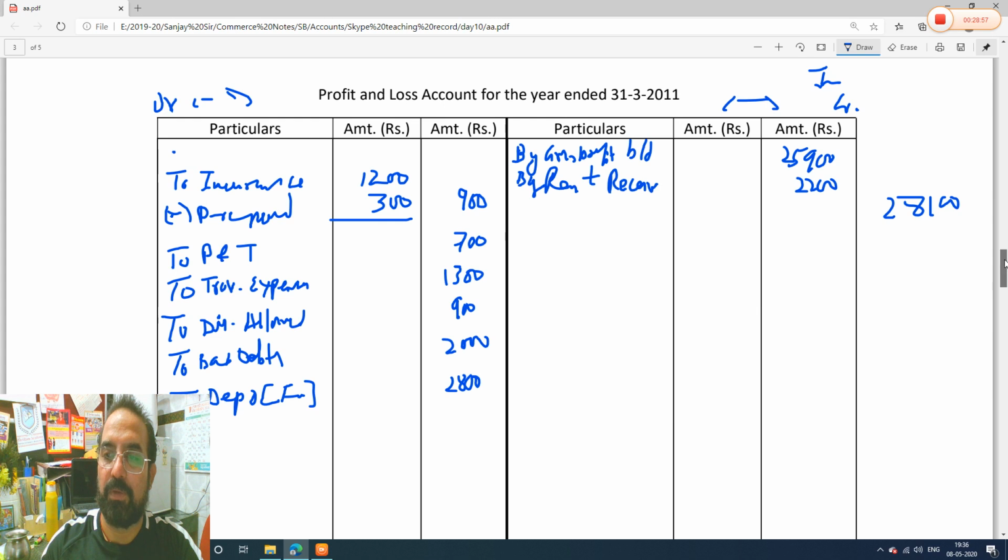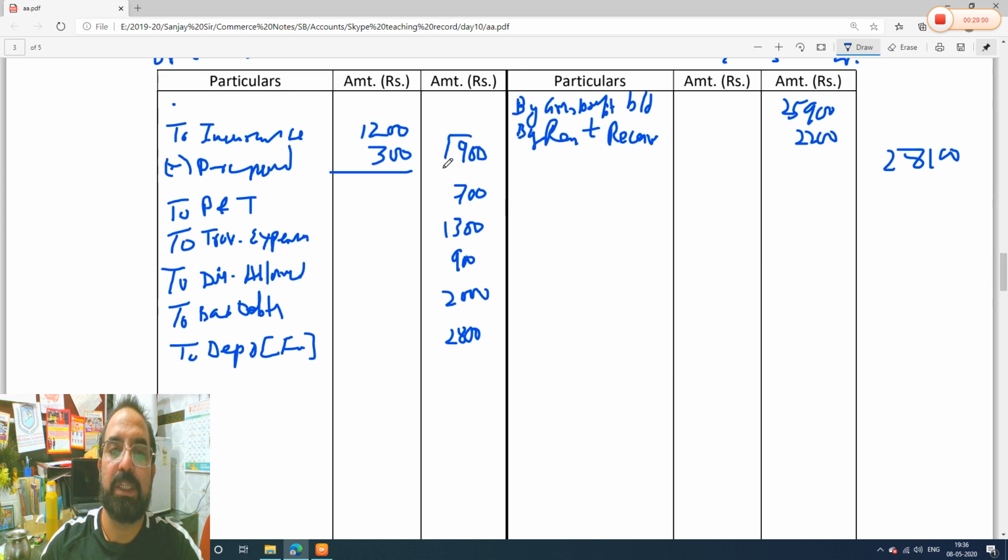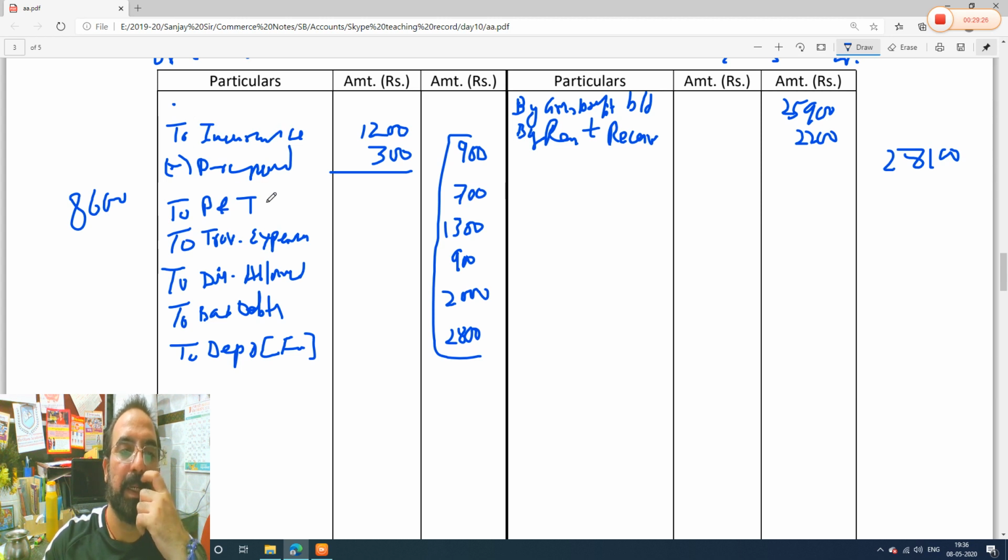Let's see what is the total of our debit side. Debit side, these are the items. Let us take the total. How much is 900 plus 700? 1,600. Plus 1,300, plus 900, plus 2,000, plus 2,800. So our total is coming to 8,600. So these are all our expenses, indirect expenses: insurance paid, depreciation, traveling expenses. All these together are 8,600.